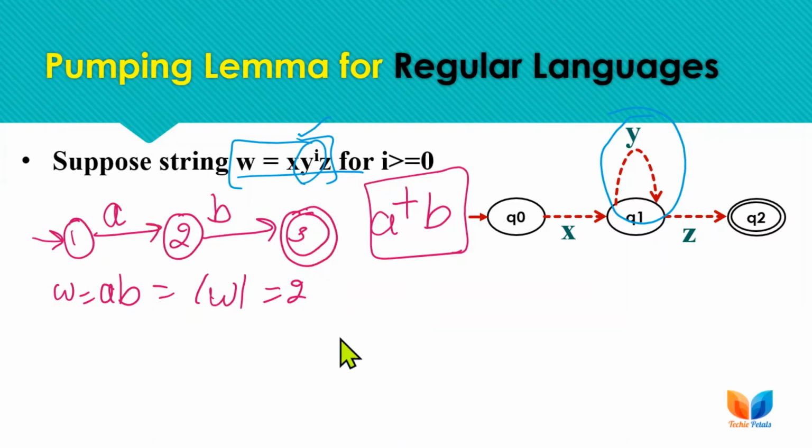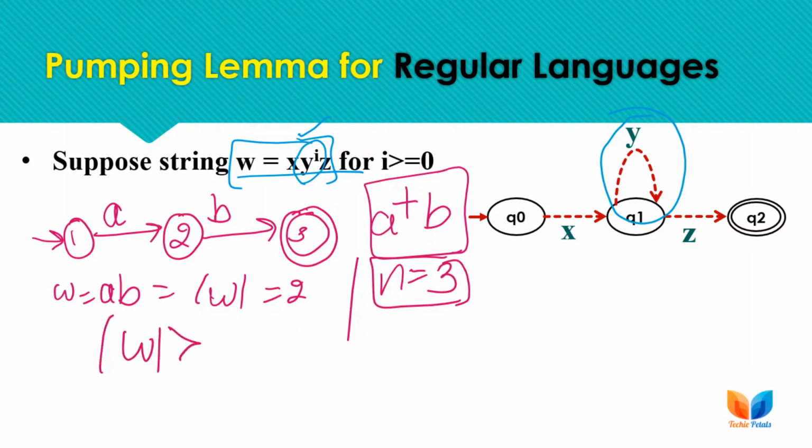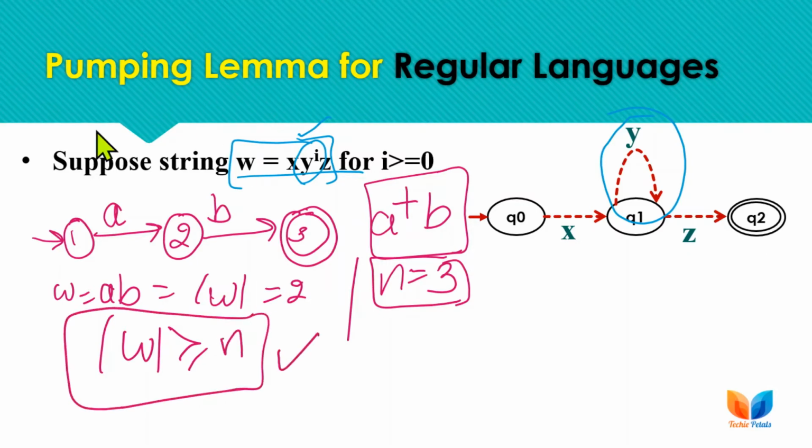But if we have any string with length greater than or equal to 3, where n is taken as the number of states, then any string with length greater than or equal to the number of states in a DFA will surely have something to be iterated or put into a loop for acceptance.